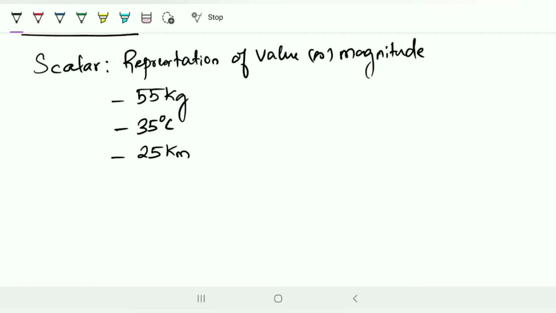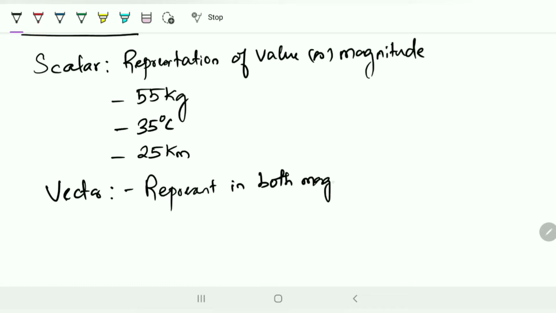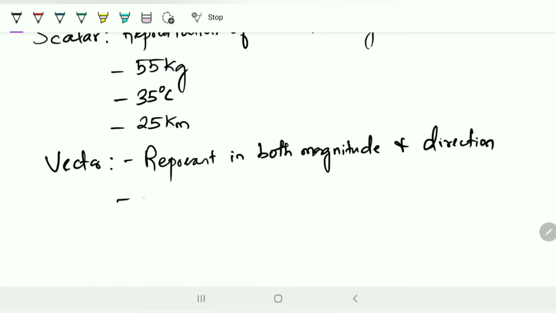But in the case of a vector, we will represent both magnitude and direction. The best example is a man who is driving a car at a speed of 70 kilometers per hour towards north, or any direction, south, or towards the name of a city. I say towards Delhi, so it means you're going north, and so on.